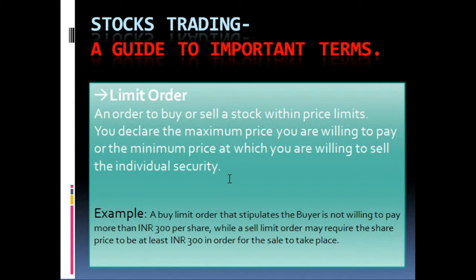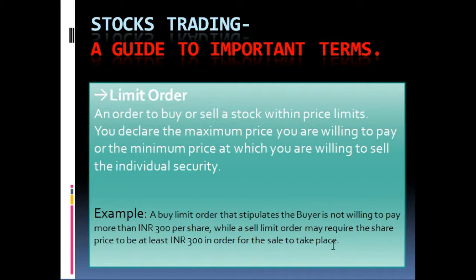So let us explain it with an example. Let's say there is a buy limit order that stipulates the buyer is not willing to pay more than 300 Indian rupees per share, while a sell limit order may require the share price to be at least 300 Indian rupees in order for the sale to take place.